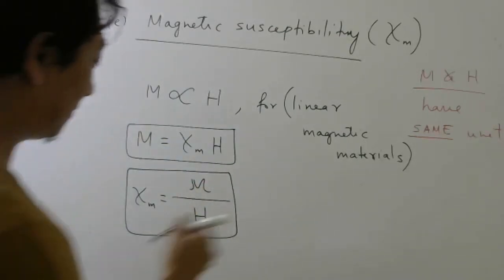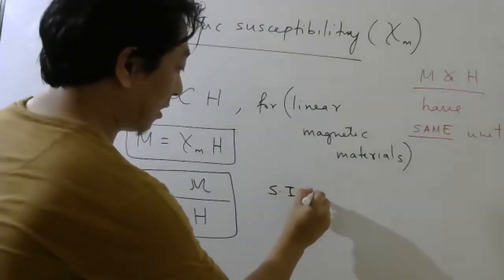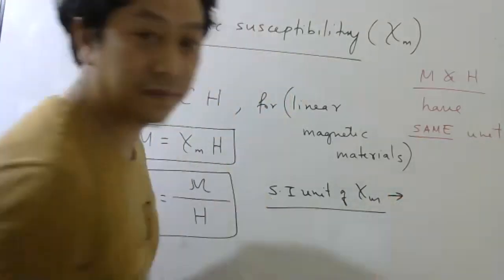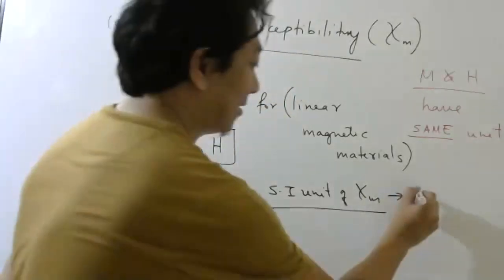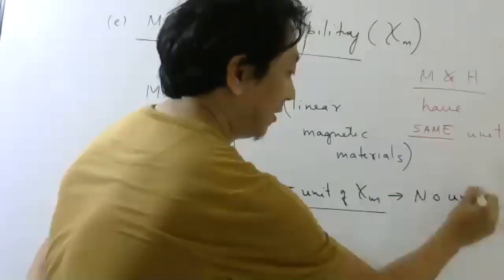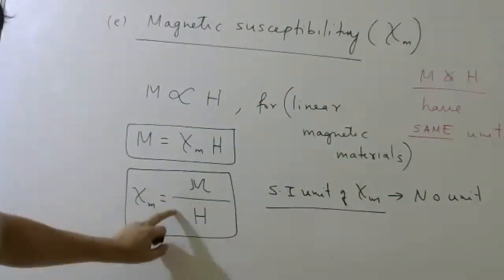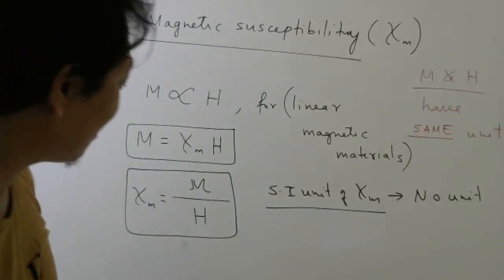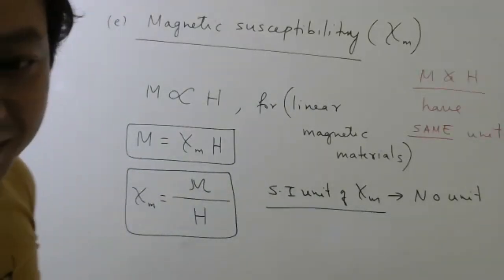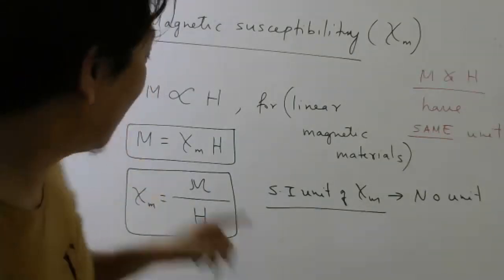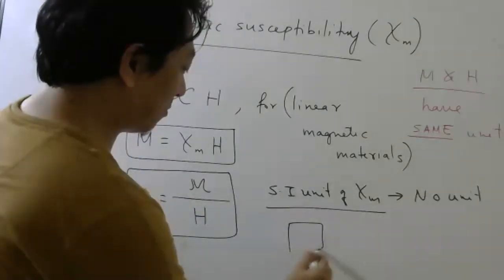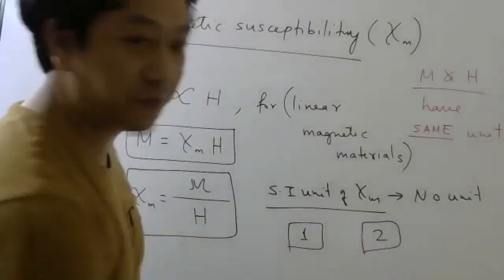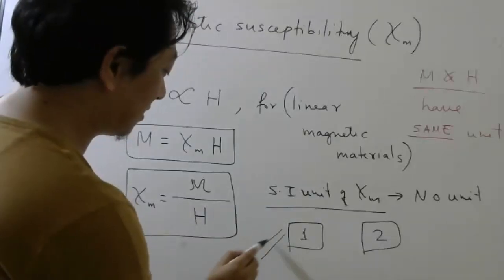Unit, anybody? SI unit of susceptibility: no unit, because these two have the same unit. Yes, Ravi Kumar, correct. Unitless. I think now you can understand why it is called susceptible. Imagine there is a group of people here, and a group of people here. One group of people, two groups of people. Now I send the same army.